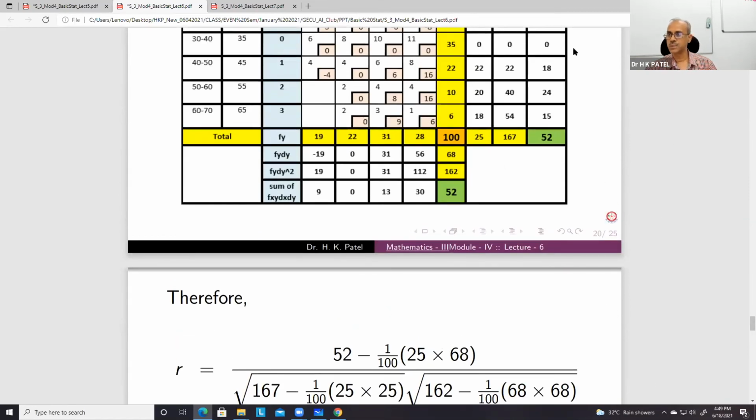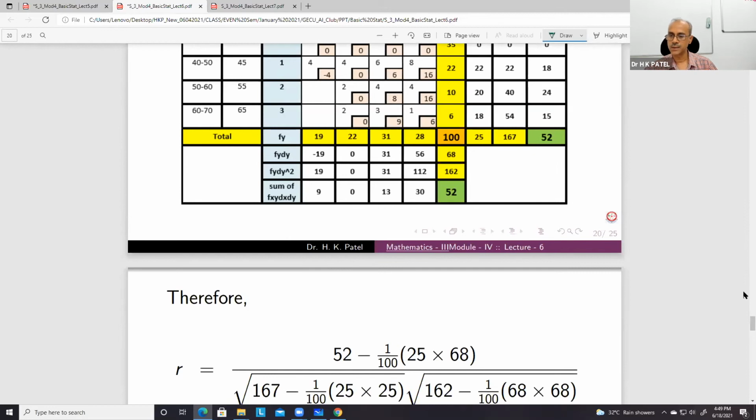These numbers, you can see that, जैसे fy dy square and then fxy dx dy. So this I was talking about, this to be the same numbers. This is checkpoint, and then we use these numbers.